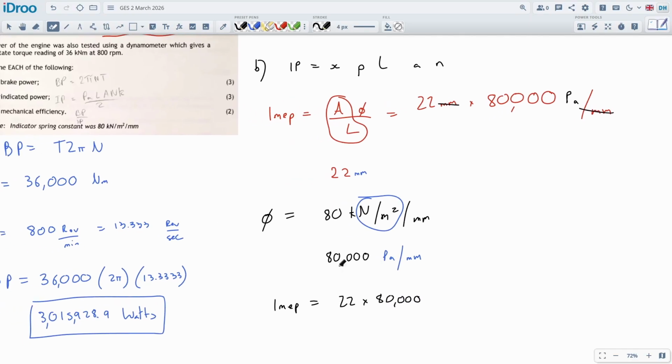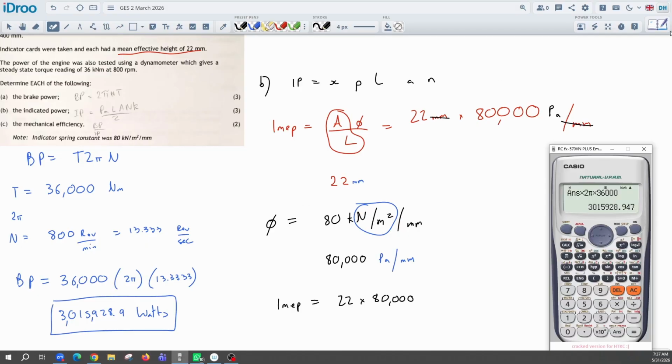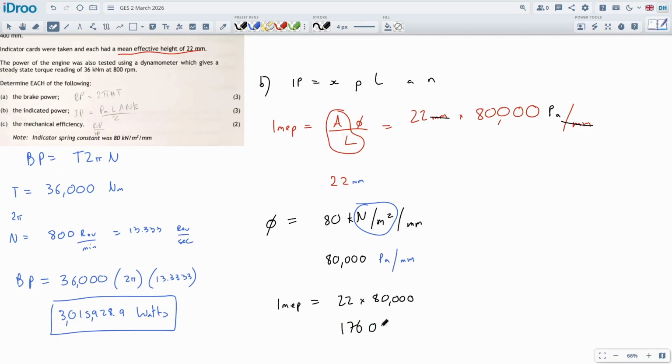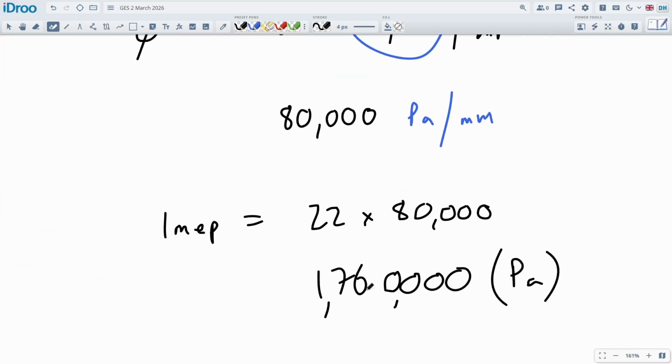The good news is that they've used this question about 3 or 4 times now in recent years, so there are quite a few examples of it, and it's always kind of the same setup. They really don't change it too much. It looks really hard, but it's really not that bad. 176, and then 4 zeros. That's 1.76 million pascals, which is 17.6 bar, which is all right. It's a high pressure.